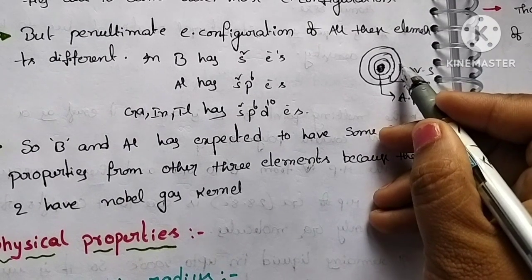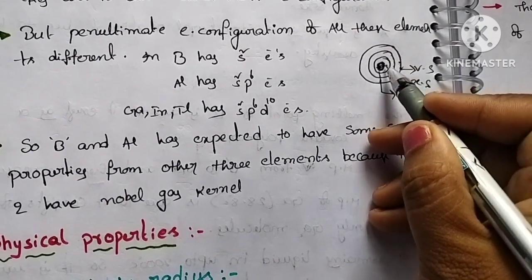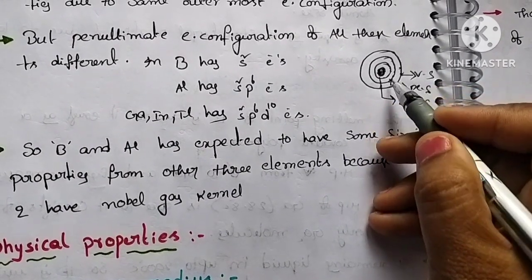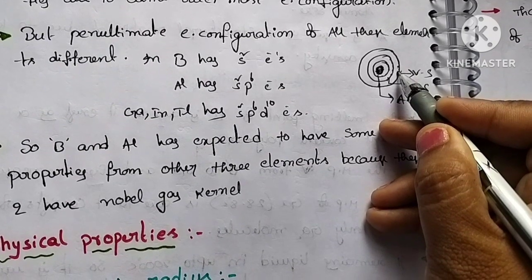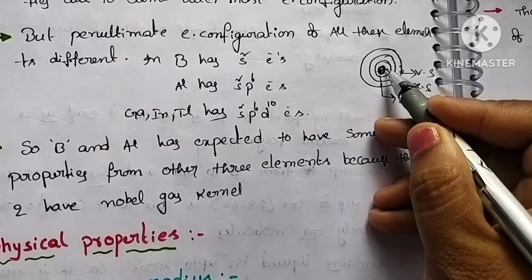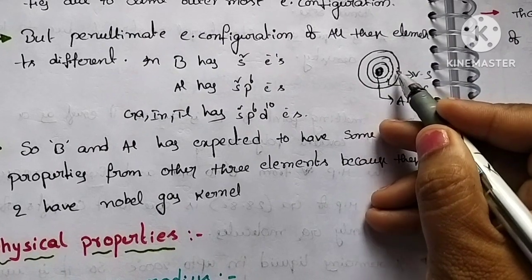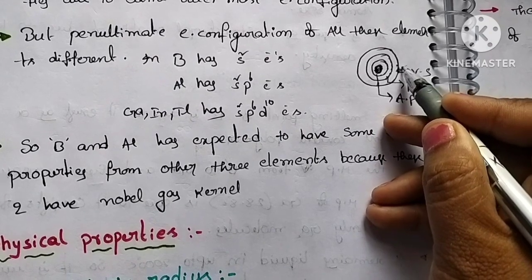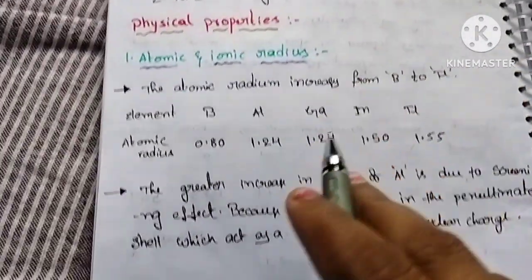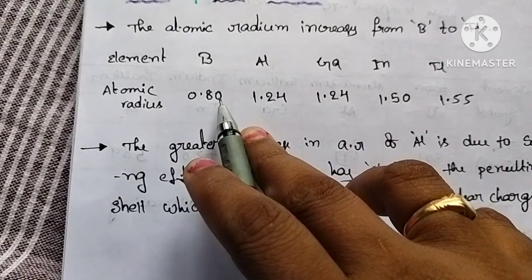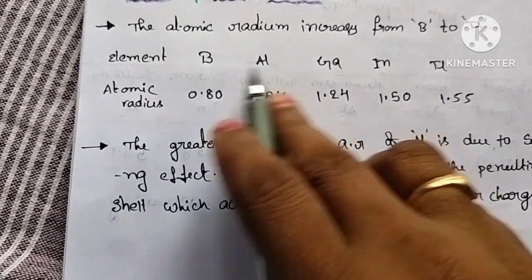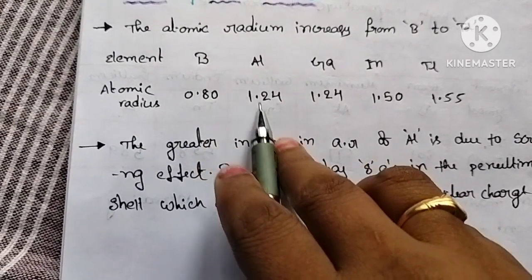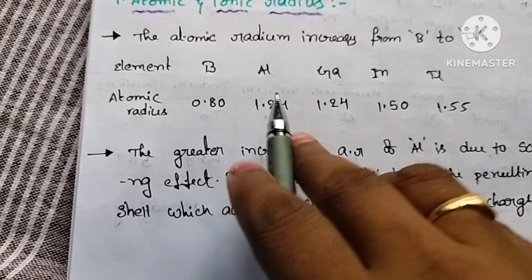It always attracts these electrons, that's why the shell size decreases a little. But in the penultimate shell, electrons act as a screen between the nuclear charge and the valence shell electrons. That's why the nuclear charge on the valence shell electrons decreases. Due to the decrease in the nuclear charge, the size increases. So that's why the size difference between boron and aluminum is greater, because of the screening effect. This is one of the most important points.